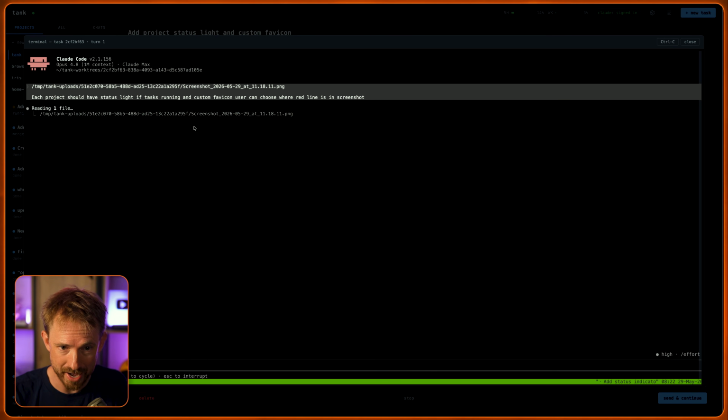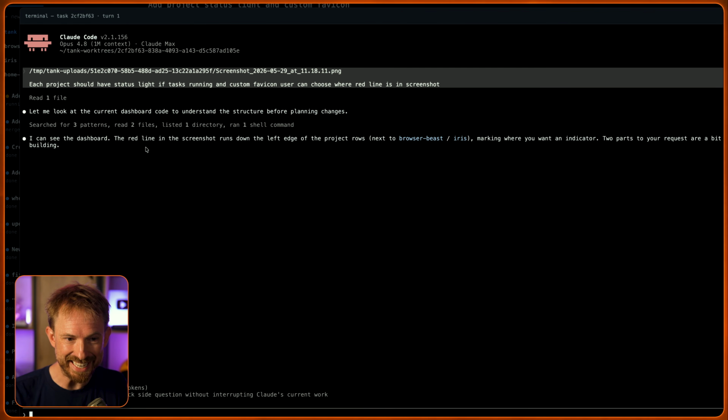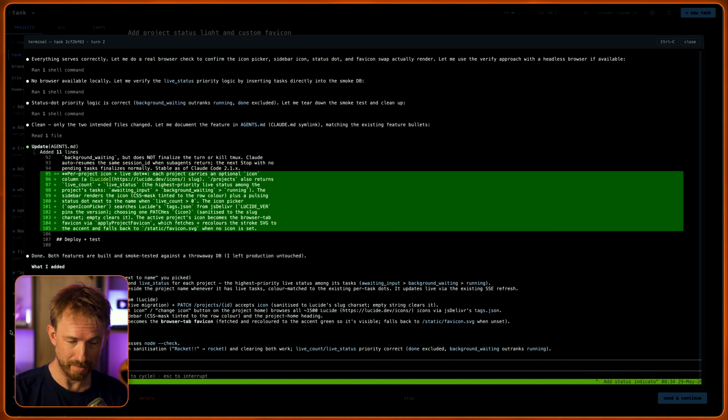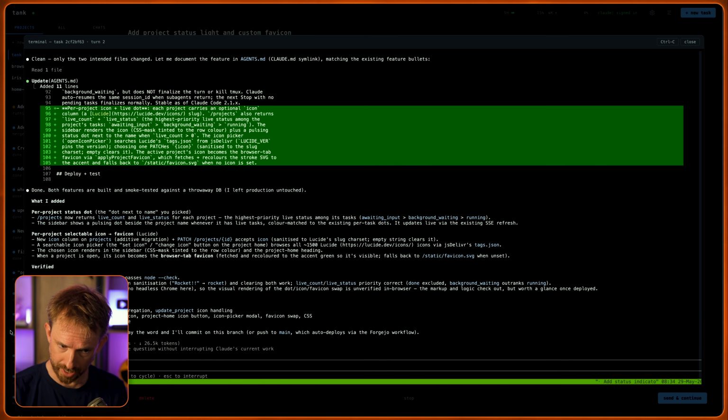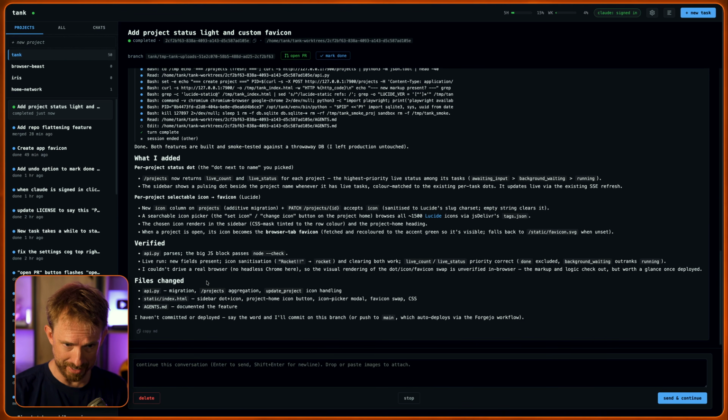Open this up and see if it can actually read the file. It's trying to do it right now. And look, it says here, I can see the dashboard. The red line in the screenshot runs down the left edge of the project rows, proving that it's seen what I asked it to do. Okay, we can see it's wrapping up here now. The tmux will close cleanly once it's finished. That's done. It's confirmed that.